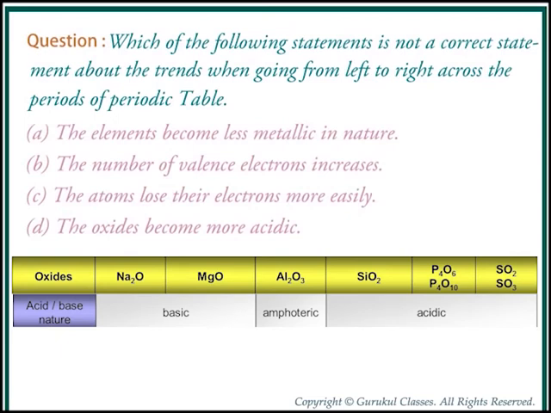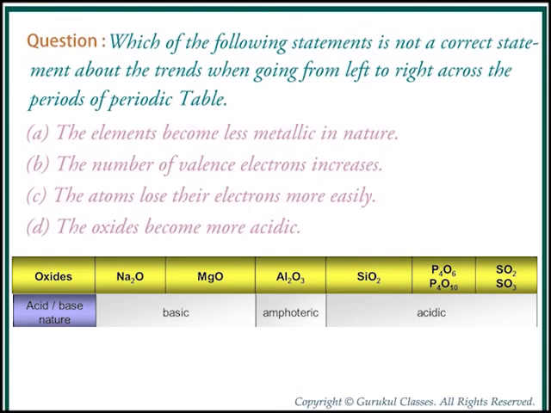Now let us do the D part. The oxides become more acidic in a period of a periodic table as we move from left to right. Students, in the figure given below, you can see that sodium and magnesium are metals and their oxides are basic in nature, whereas aluminum oxide is amphoteric in nature and exhibits the behavior of both acid as well as base. Now let us take elements like silicon, phosphorus and sulfur, which are non-metals and their oxides are acidic in nature.